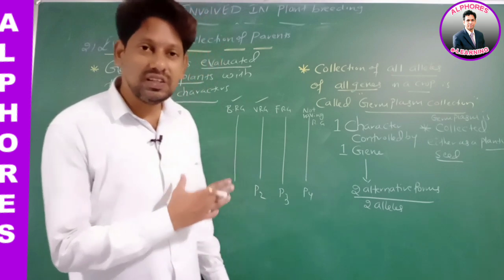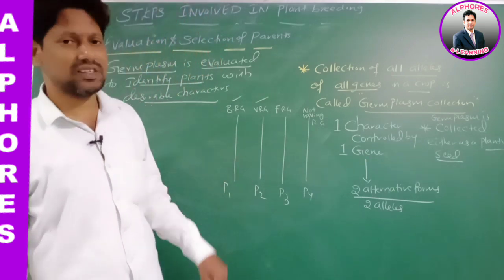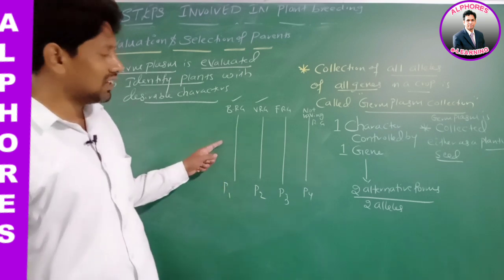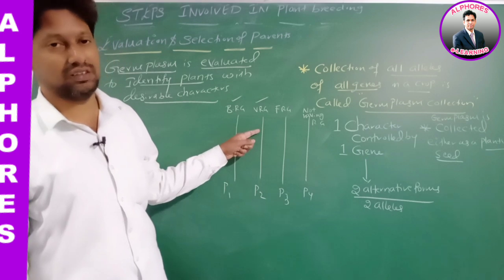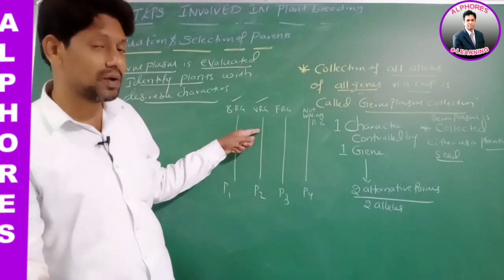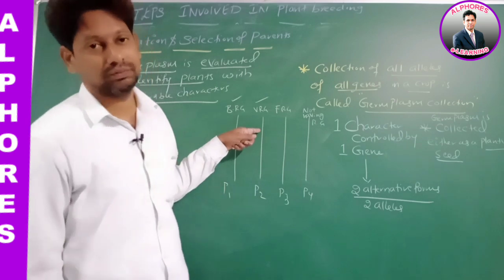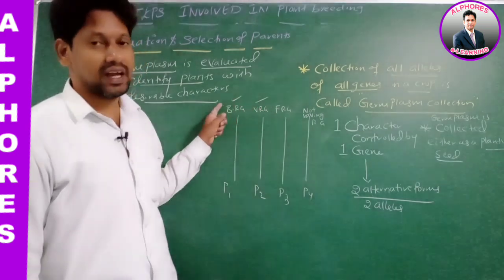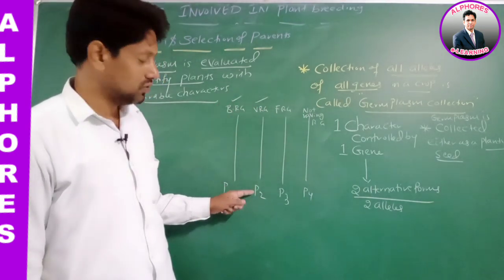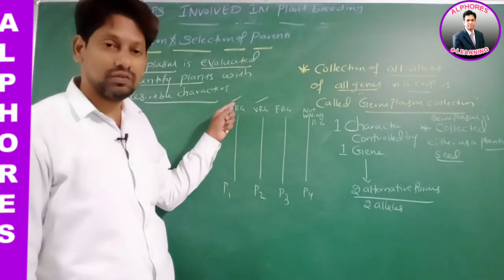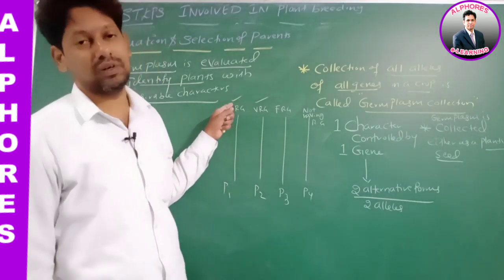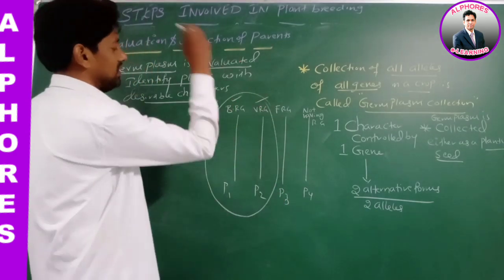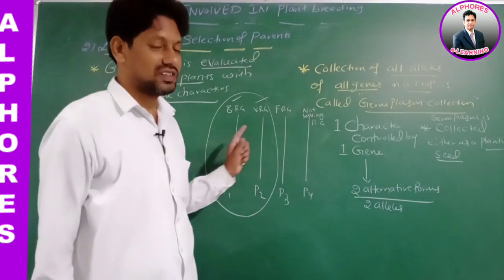Now you tell me, in this example, what are desirable plants? Plants with bacterial resistant gene, plants with viral resistant gene. Yes or no? Because we want to produce a bacterial and viral resistant plant. So these two, P1 and P2, are with desirable characters. So we are selecting these two plants as parent plants.